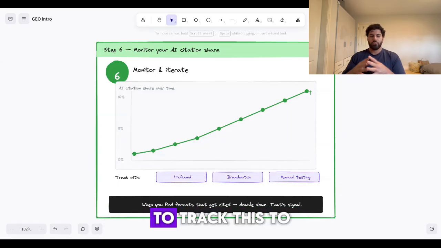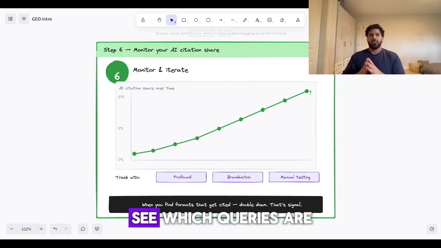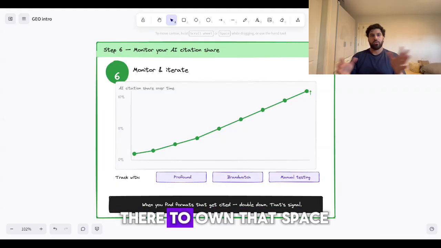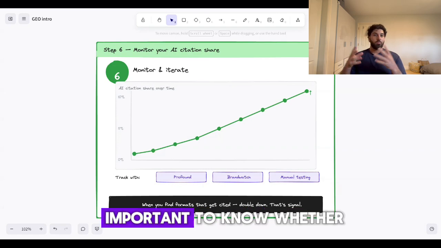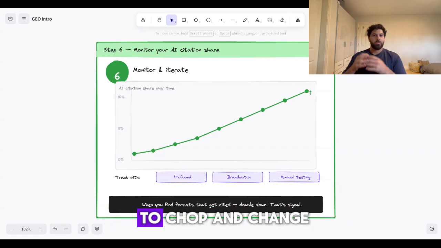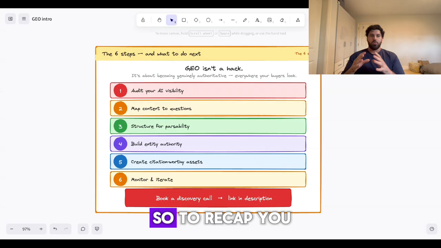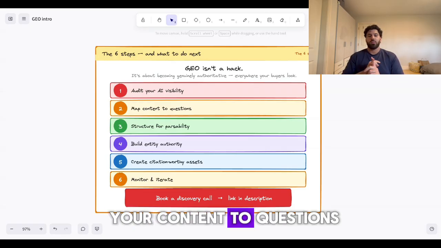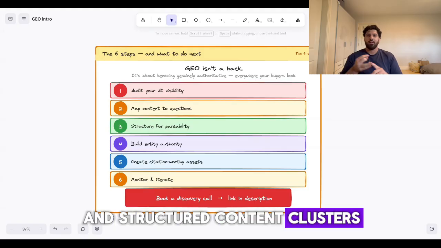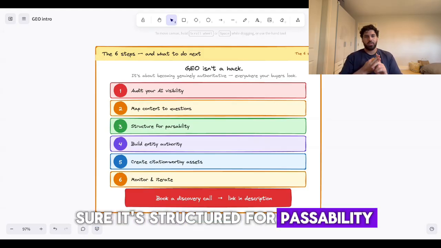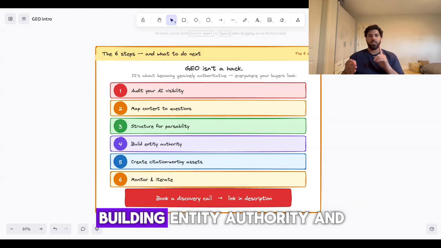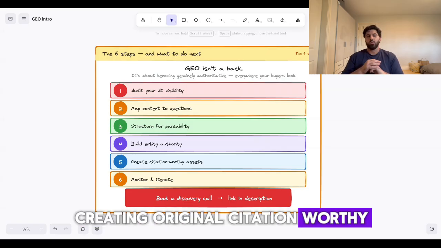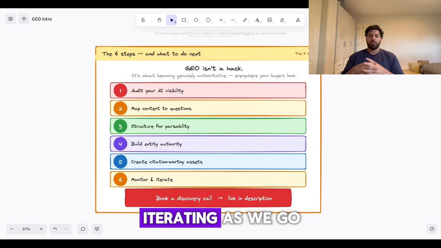And it's really important to track this to make sure that we're on track, see which queries are getting the most traction. Maybe we can double down in adjacent queries there to own that space. And it's just important to know whether your strategy is working or whether you need to chop and change things at any given time. So to recap, you should be auditing your AI visibility and content. You should be mapping your content to questions and structured content clusters. You should be making sure it's structured for passability and information extraction, building entity authority and distributed consensus, creating original citation-worthy content, and monitoring and iterating as we go.